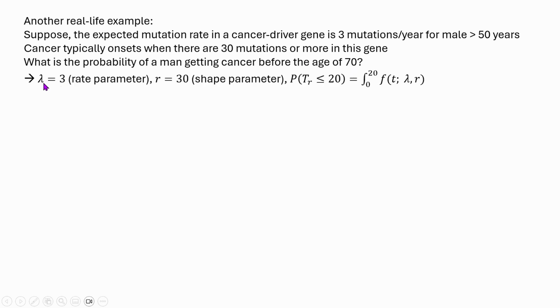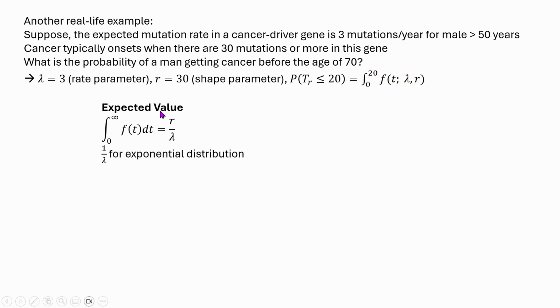So here, as you can see, lambda is equal to 3, which is the rate parameter, because it is 3 mutations per year. R equal to 30, because we need 30 mutations or 30 events to occur. And this is also known as the shape parameter of the gamma distribution. So we have to determine probability of T_R less than or equal to 20, because the mutation started from year 50 and we are talking about year 70. So this whole 30 mutations needs to occur within 20 years of time. So we can easily get this by integrating this PDF function of gamma distribution from 0 to 20.